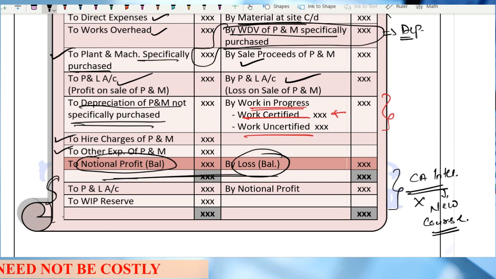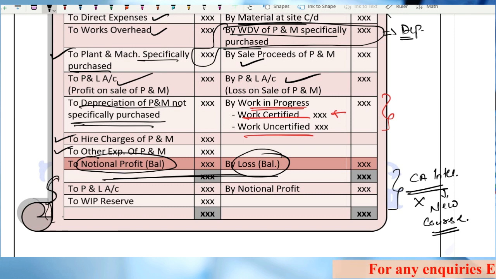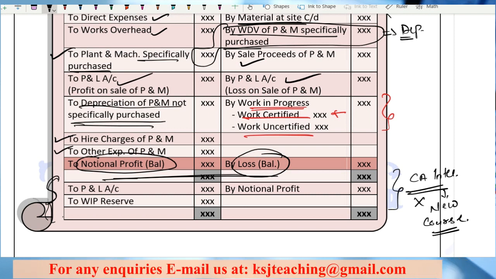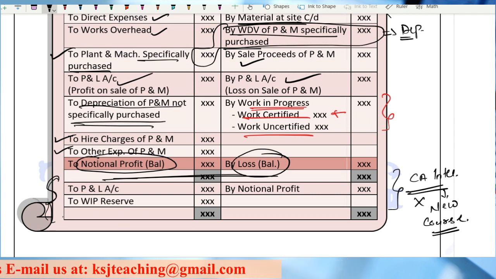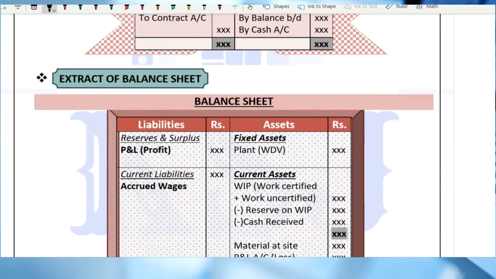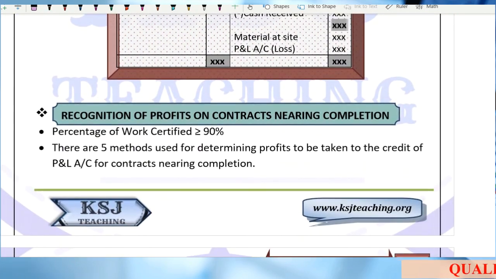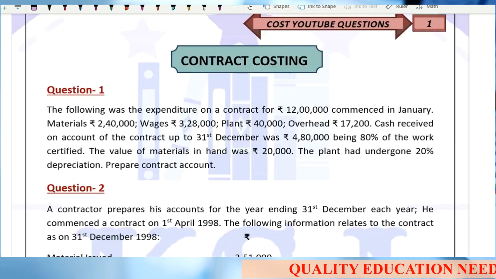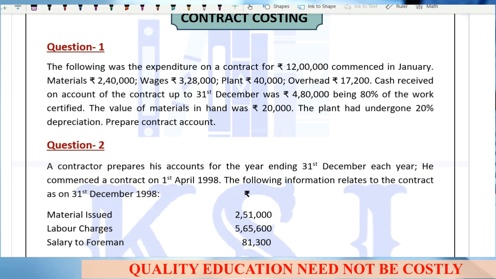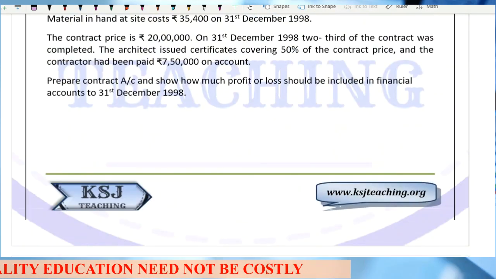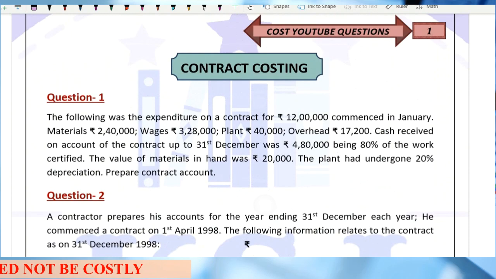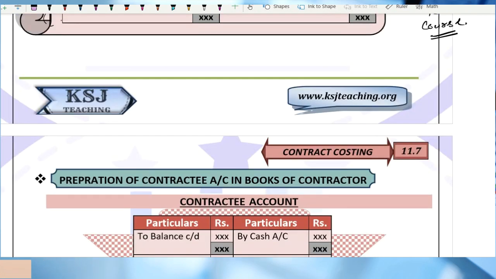So sir, are you going to skip this part? No, I will be discussing this part in short. Right, because our videos are being watched by CMA students also, and many other students, BCom students also. So I will be covering this part in the next lecture. In the next lecture, we'll cover this notional profit part. Don't worry about it. Then we'll discuss the contractee account and the balance sheet account. After that, we'll move on to the practical part, where we'll be solving some practical questions, and let's see in the next lecture we'll continue.